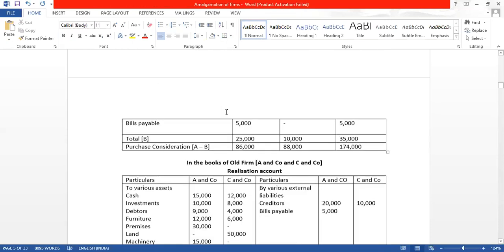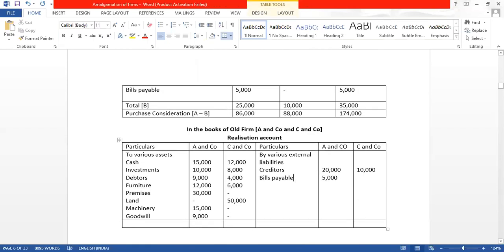So another one thing I will take here, that is loan A and C. तो A का लोन is 8,000, C's loan is 10,000. So automatically it will be understood. We have cash 15,000. उसमें से loan 8,000 has been paid. So I am keeping it in the same way.